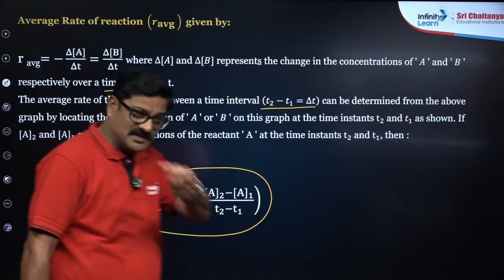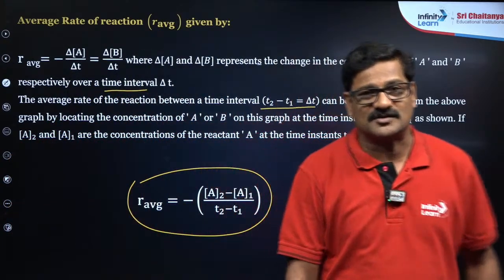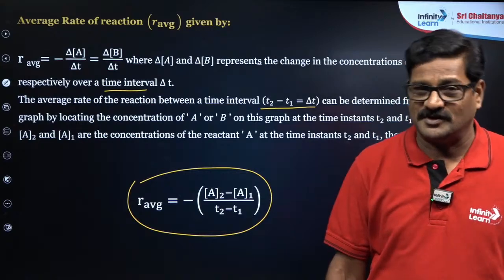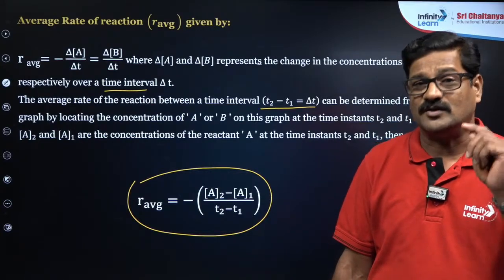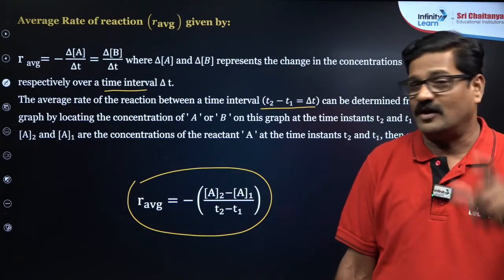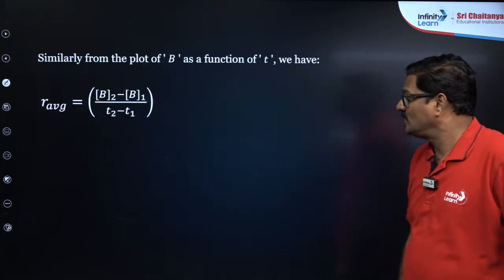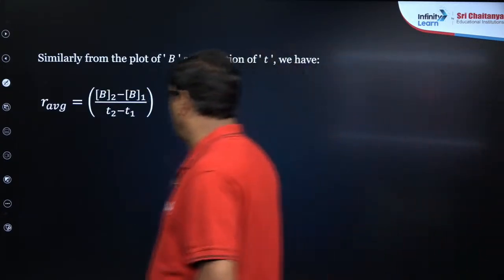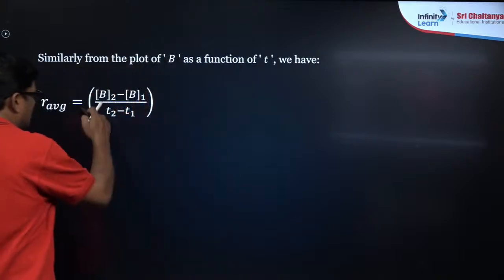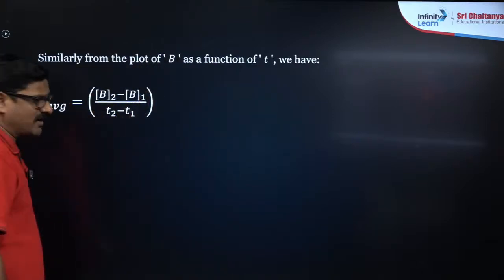Based on that, you can see in the NCERT textbook also a couple of questions have been given. You just go through it and you can do the answer with a lot of confidence, my dear students. Okay, so let us see. Similarly, from the plot B, average rate is going to be B2 minus B1 upon T2 minus T1.